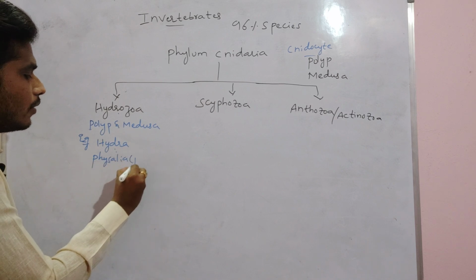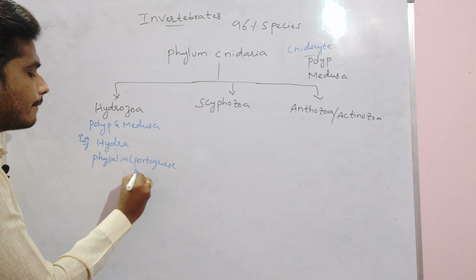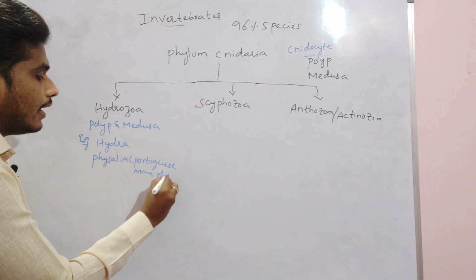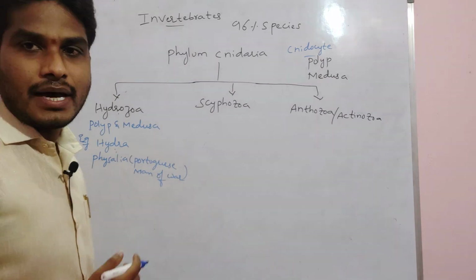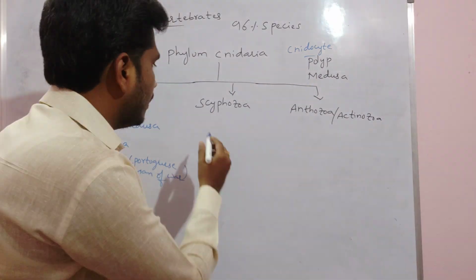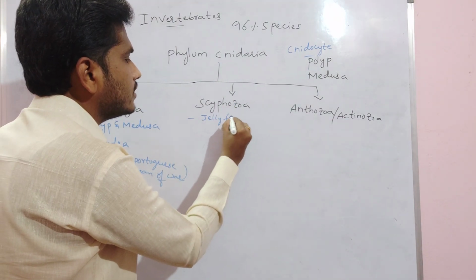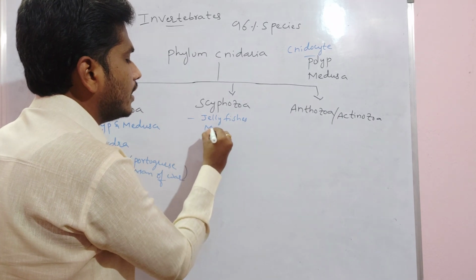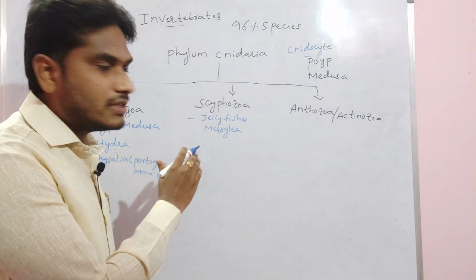Physalia, commonly we are calling it the Portuguese man of war, as they consist of tentacles. Scyphozoa, commonly they are calling jellyfishes, because they consist of mesoglea in their body cavity.